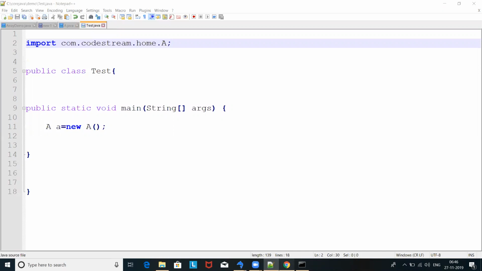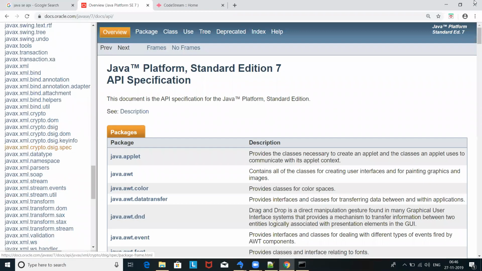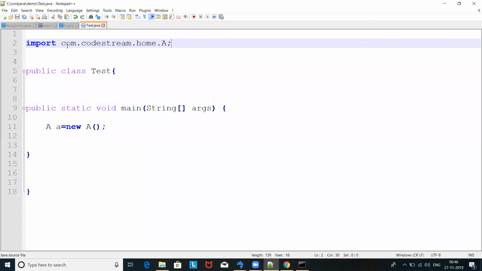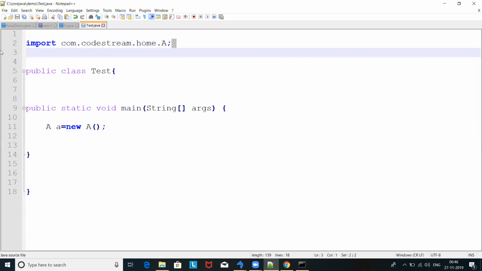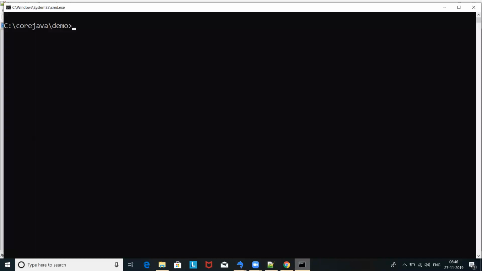If you look at the predefined classes, they are all created like that only. So I'm just giving this instruction to the compiler: hey compiler, check the class from this package, just import this. Whenever we are using any resource, like a class here, I add an import. Like this, we can add n number of imports if you are using n number of classes. If we are using 10 classes, you can write an import statement for these 10 classes. Now let's compile again.